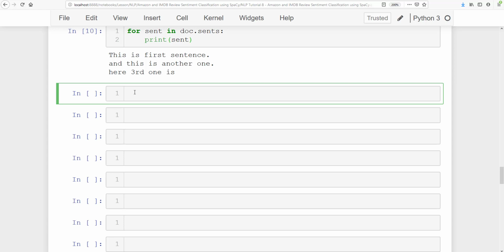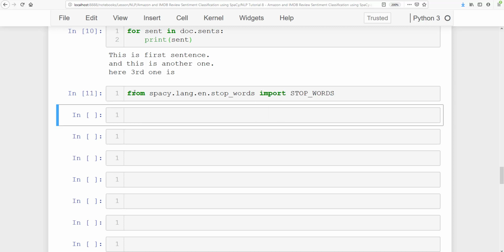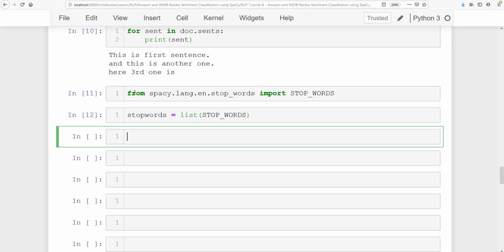So let's go ahead and see what these stop words are and how many there are. So let's say spacy dot lang dot en dot stop words, and from here import stop words. Here we have stop, and we are going to say stop words is equal to a list of all the stop words. Let's go ahead and print the stop words and see how many there are.